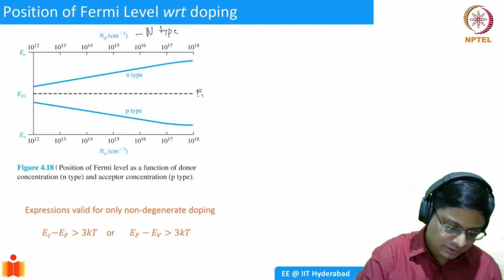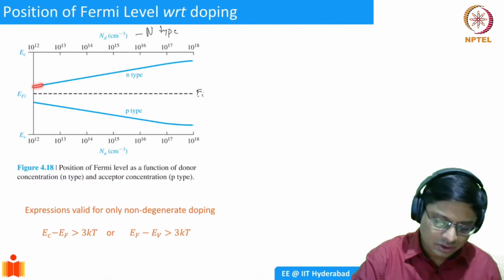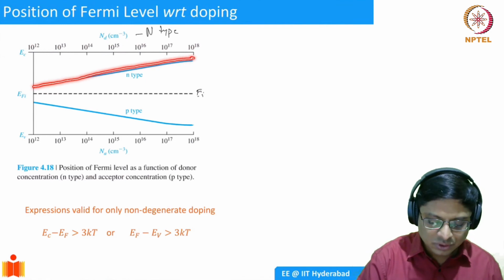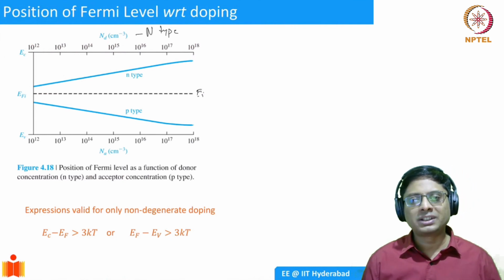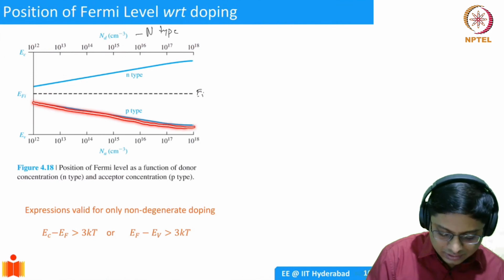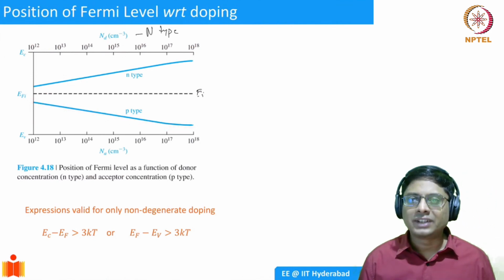You can call it EI or EFI, they're all the same. As you increase the concentration, it tends to move towards the conduction band. The opposite behavior is shown by the valence band. It starts out closer to EI and then moves towards the valence band.